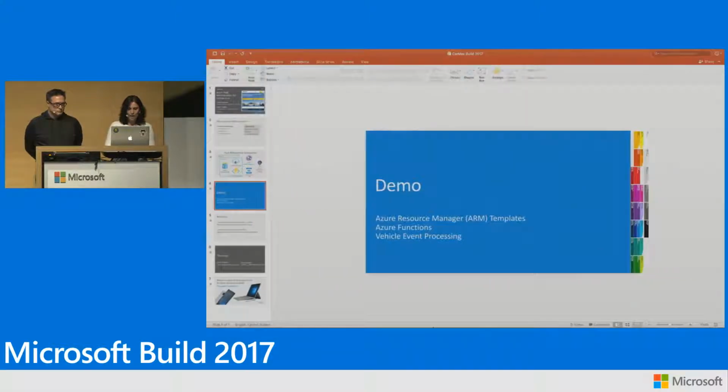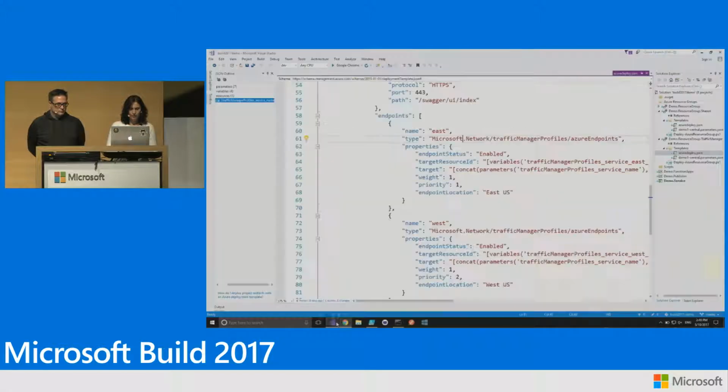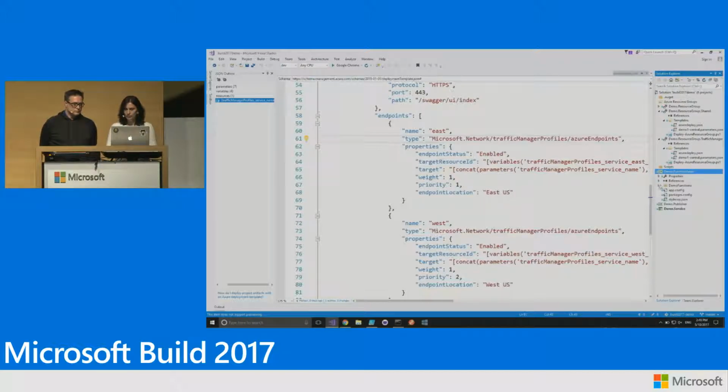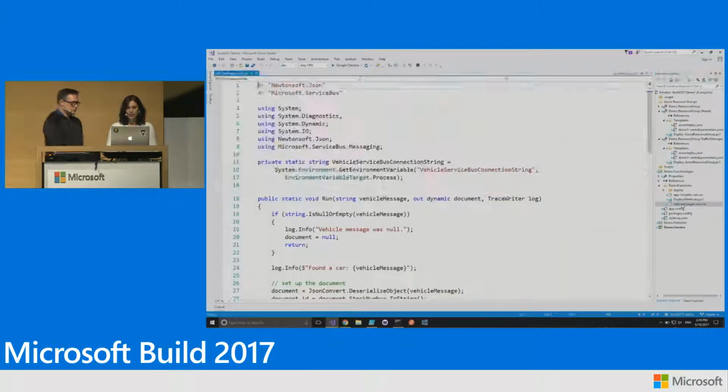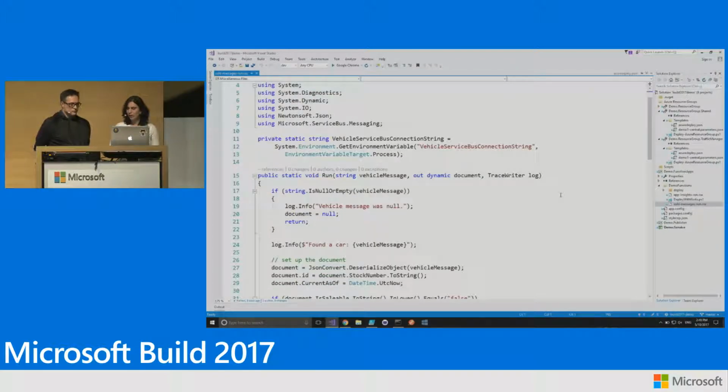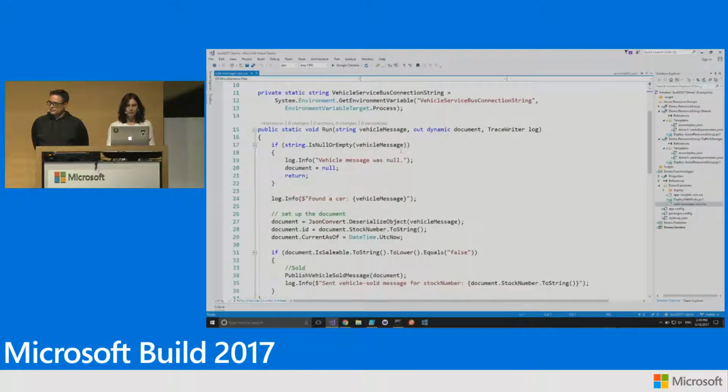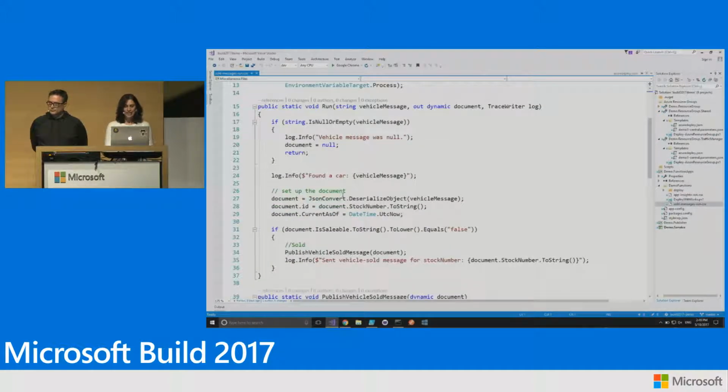So let me switch back to my Visual Studio and take a look at the code for that function app. So basically, here's my sold message function. What I'm doing is just setting up a vehicle connection string for the service bus. Rest of the function is exactly the same.